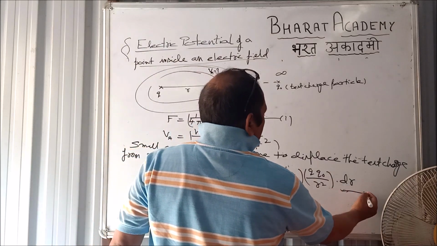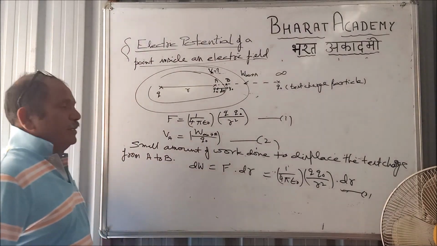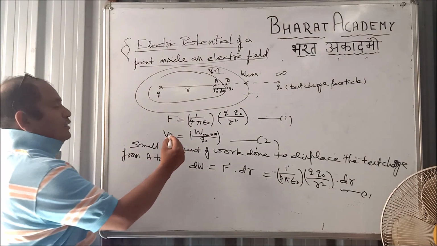This will be the small amount of work done to displace this charged particle from point A to B inside the electric field. My requirement is what?